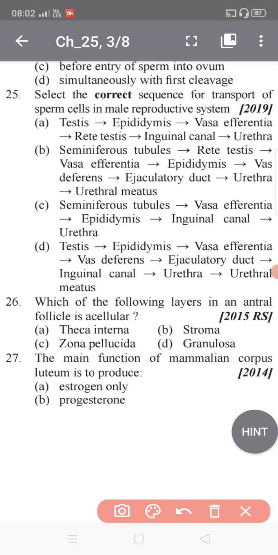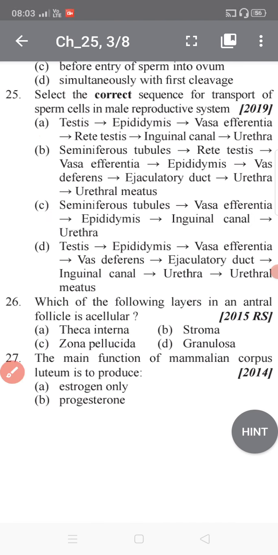The options list various orders of seminiferous tubule, rete testis, vasa efferentia, epididymis, vas deferens, ejaculatory duct, inguinal canal, urethra and urethral meatus.